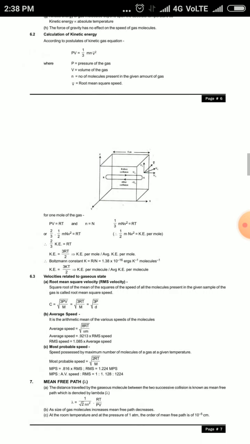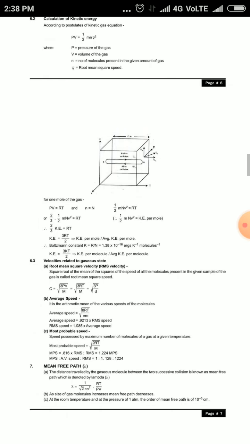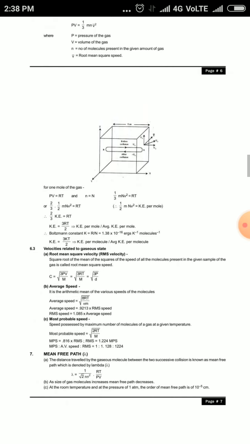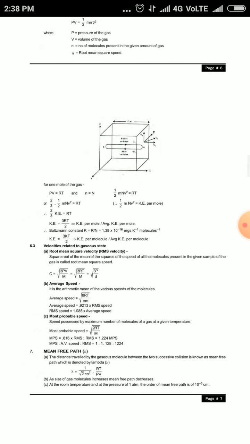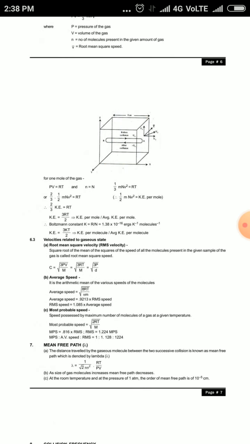The velocities related to the gaseous state are: root mean square velocity, the square root of the mean of the squares of the speeds of all the molecules present in the given sample of the gas, is called the root mean square speed. C = √(3PV/M) = √(3RT/M) = √(3P/d).